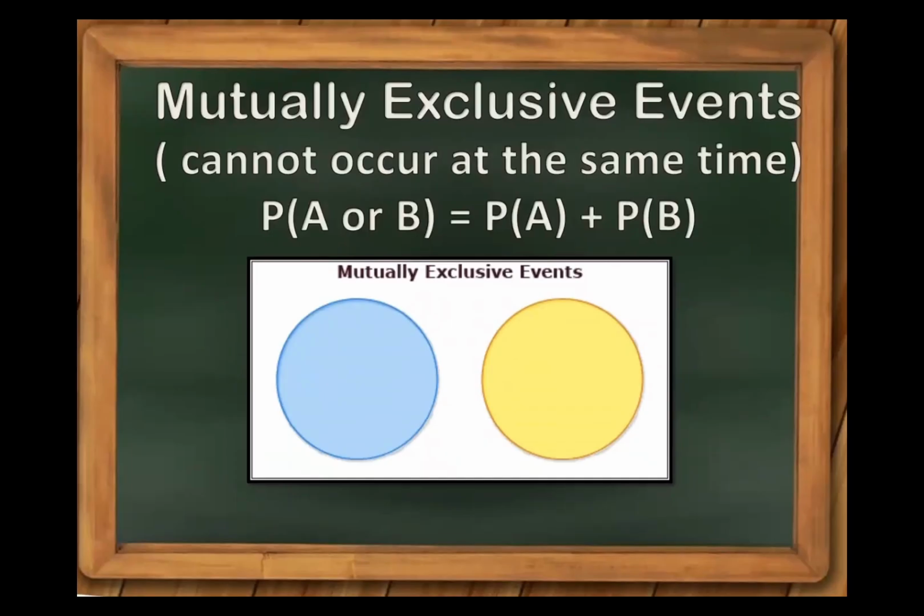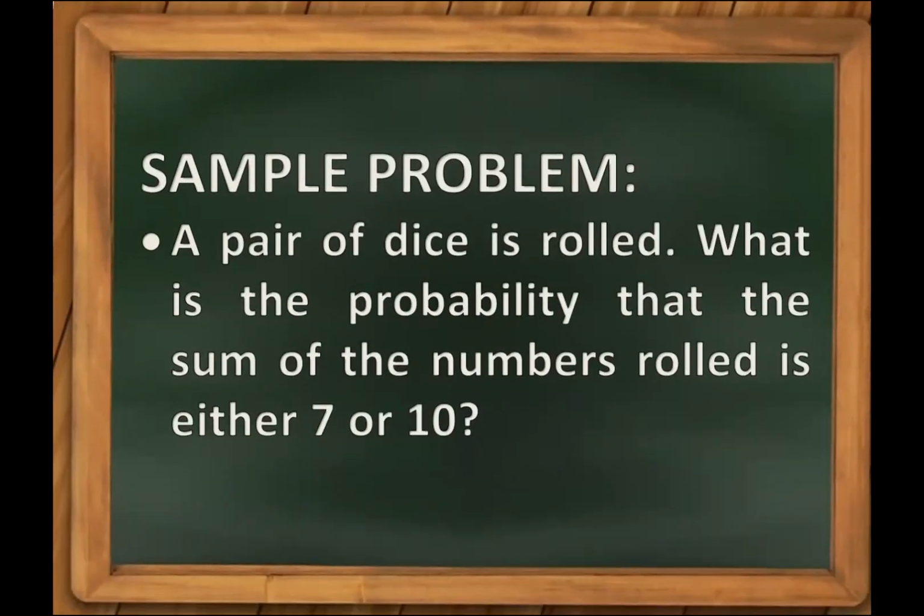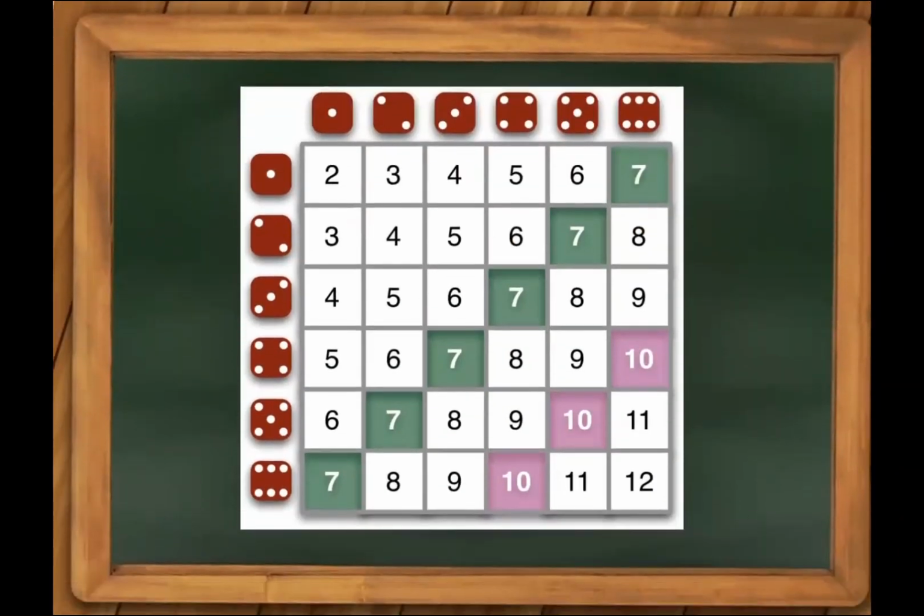Mutually exclusive events cannot occur at the same time. So the probability of A or B is equal to the probability of A plus the probability of B. So you are going to add. A pair of dice is rolled. What is the probability that the sum of the numbers rolled is either 7 or 10? So we have the illustration of a pair of dice.